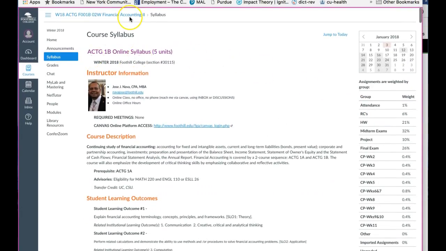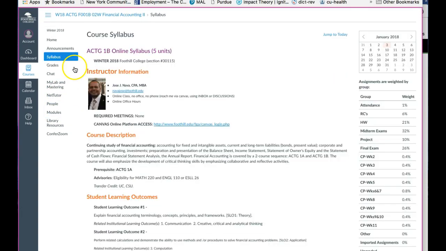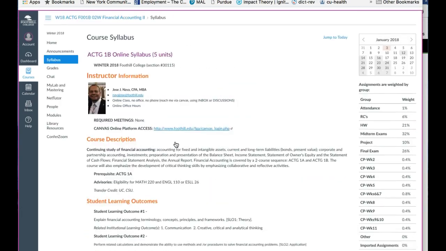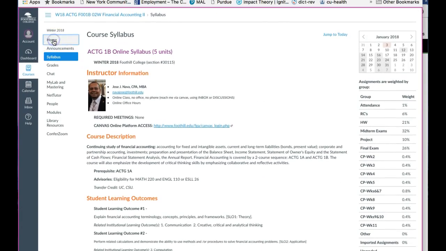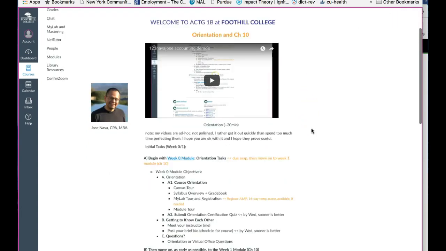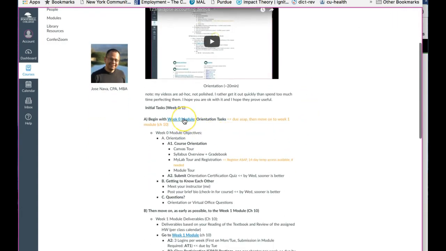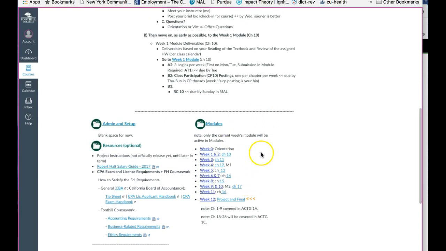Now, the last thing I'll do for now is very quickly show you the modules, how they are set up. I'm going to click on this link, or again, let me go back just to make sure that you understand. You can click on the modules here, or if you go to the home page, oops, sorry, too much movement, I know, but I have to make this as brief as possible. If you go to the home page, you will see that you also have a link to the modules here, the ones that are active for that week. I'll do that in the agenda section every single week. And also you have this overview here to access those modules.